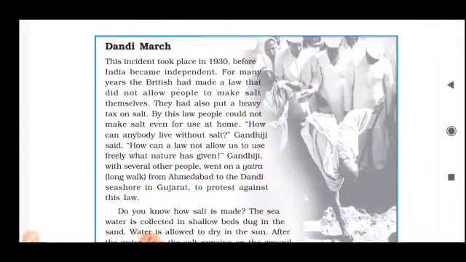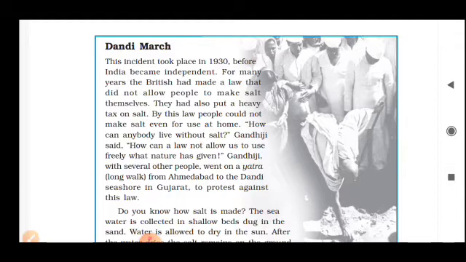Dandi March. As the name suggests, we came to know that it is related to the great father of the nation, Mahatma Gandhi. This incident took place in 1930, before India became independent. For many years, the British had made a law that did not allow people to make salt themselves. They had also put a heavy tax on salt. By this law, people could not make salt even for use at home.